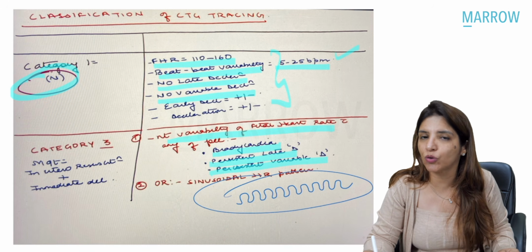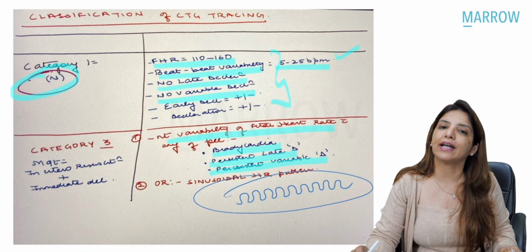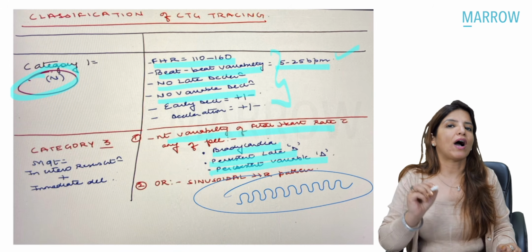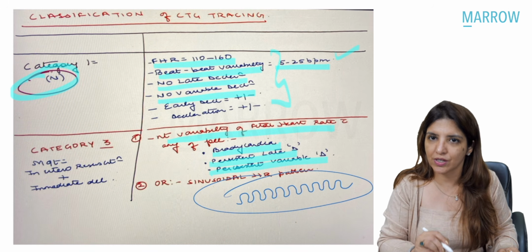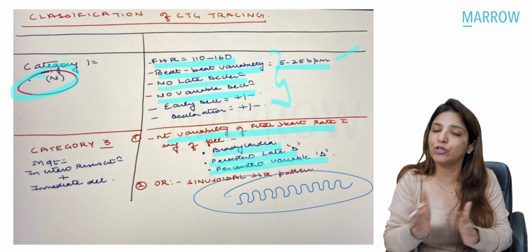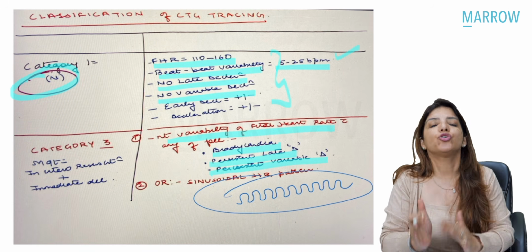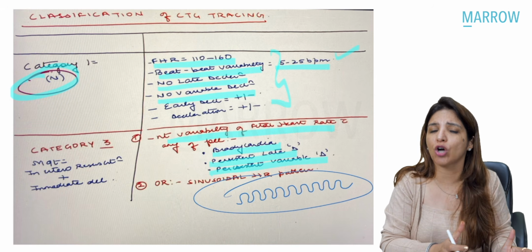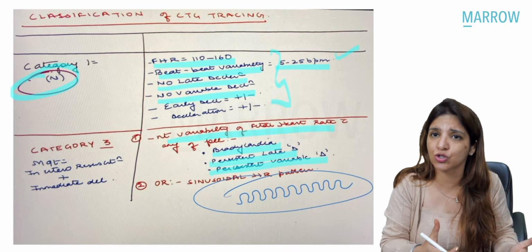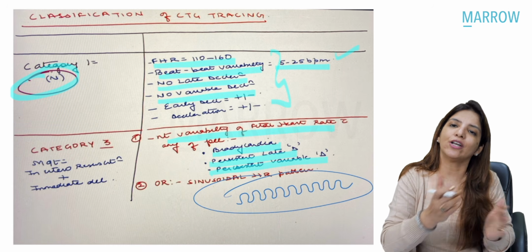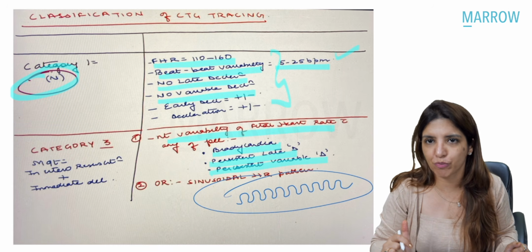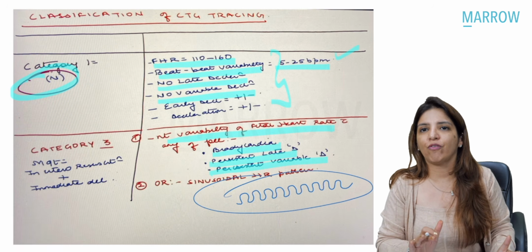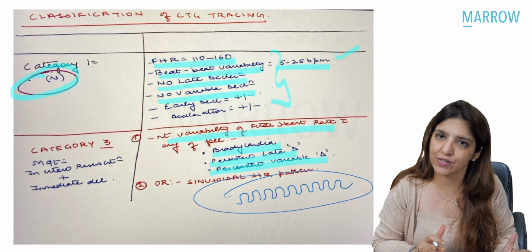What is the significance of category 3 CTG findings? Category 3 CTG finding means that whenever you get a finding like this, you have to prepare the patient for immediate cesarean section. And in the meanwhile, while you are preparing for cesarean section, you are going to take the steps for uterine resuscitation. That means you are going to stop any uterotonic drug, you are going to give oxygen, you are going to give IV fluids, and you are going to turn your patient to the left lateral position. But the definitive management for a category 3 CTG finding is immediate cesarean section. Clear?